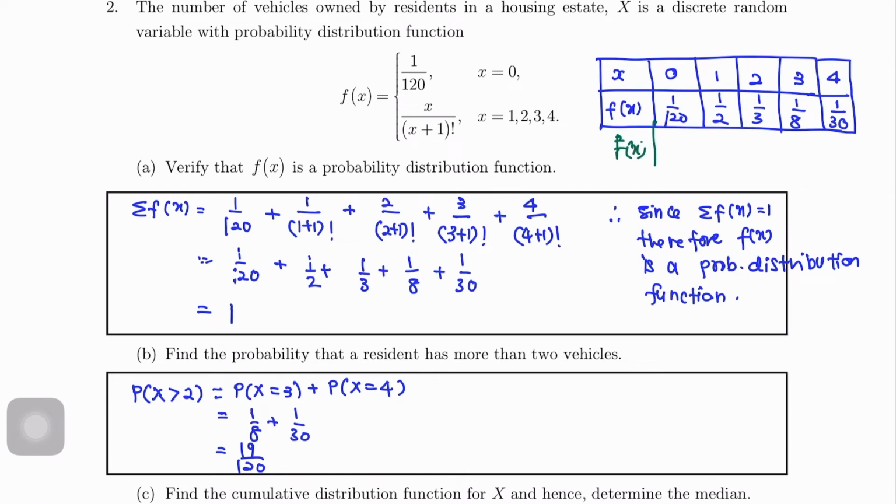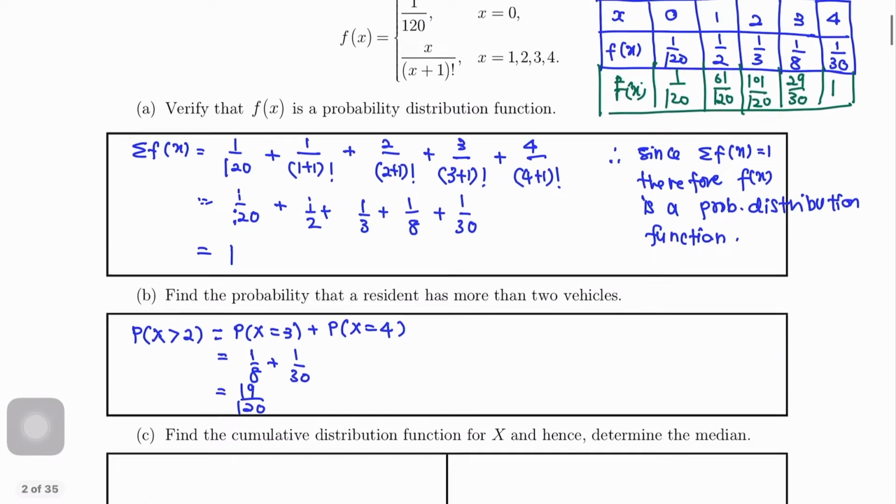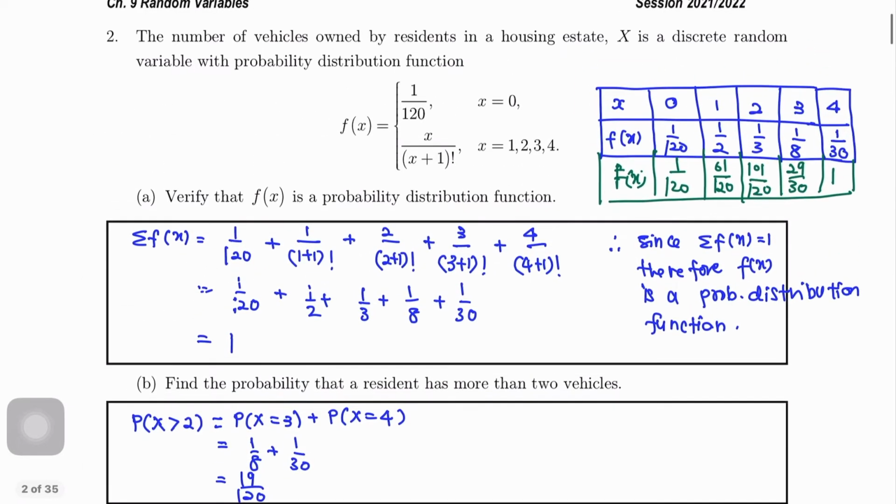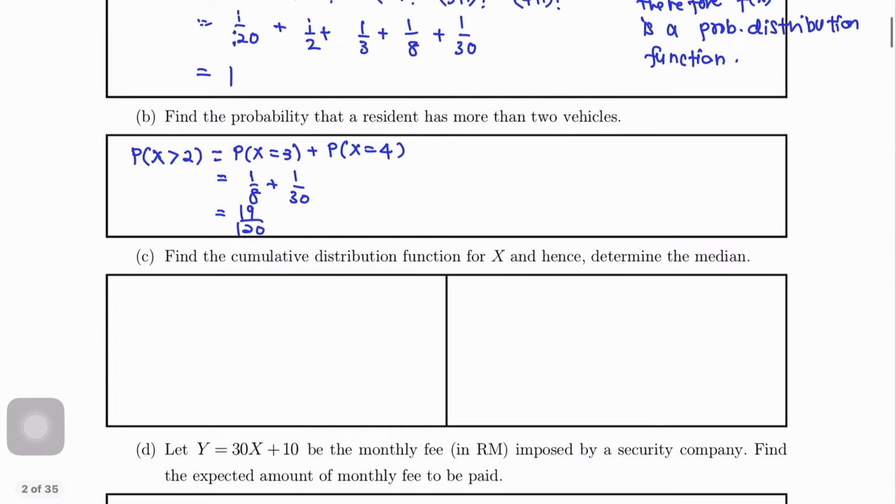Okay, so kita akan tambahkan to find the cumulative ataupun F besar. So dia akan jadi 1 over 120 plus 1 over 2 dan 61 over 120 plus 1 over 3 will get 101 over 120 plus 1 over 8 29 over 30 then plus 1 over 30 will get 1. So this one will be our Fx. F besar lah cumulative. Lepas tu kita tengok dia punya interval.